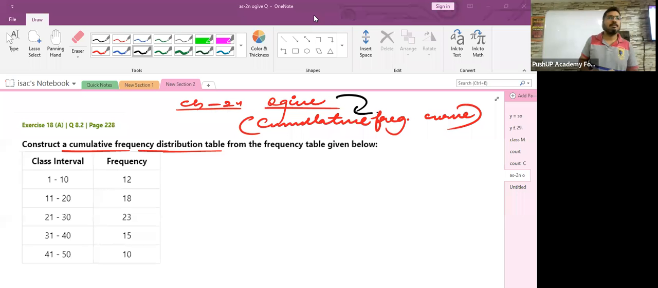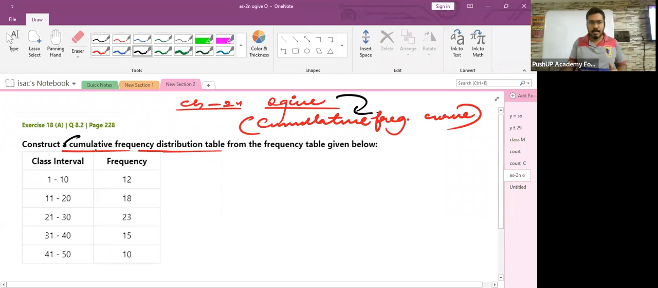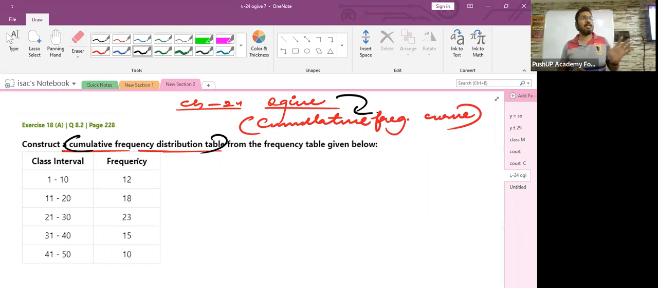Chapter number 24. The topic name is Ogive. The other name of ogive is cumulative frequency curve. So whatever you are learning in class 9, the cumulative frequency distribution table is going to be copy pasted in class 10 also. At that time, nobody is going to spend a lot of time explaining these concepts. Whatever you want to learn in depth, learn it today.